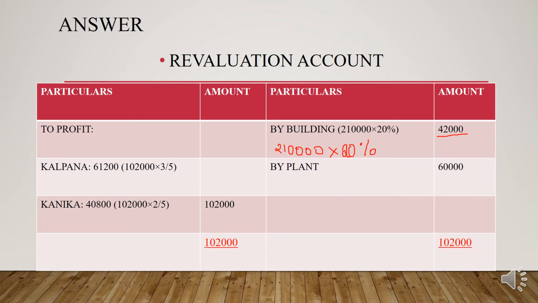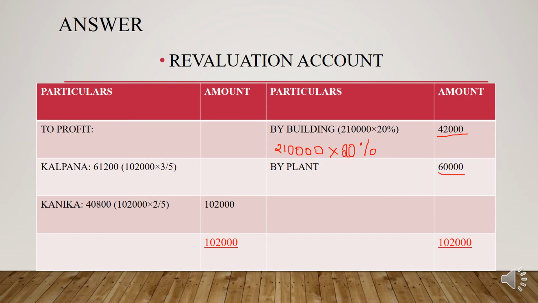And what is the next adjustment? The value of plant be increased by 60,000, right? So here you need to write the 60,000, not like 2,70,000 minus 60,000. It says that it is increased by 60,000.